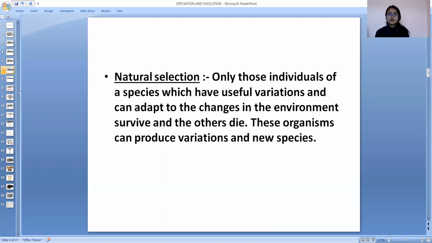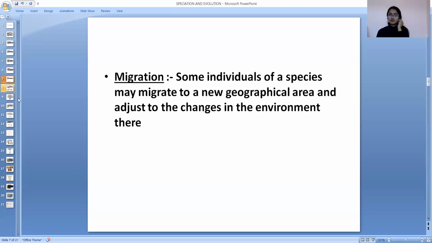The other factor of speciation is migration. I already have given the example in the last video of migration, for example, birds migrating. We have 3 birds.